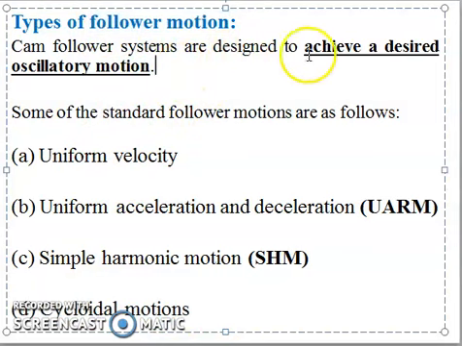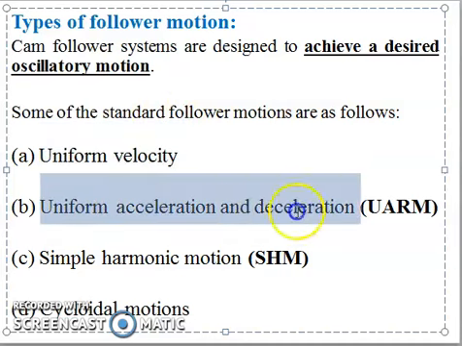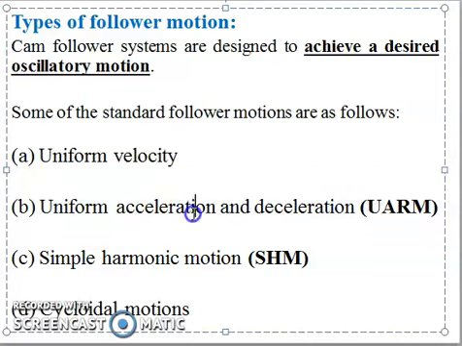The cam systems are designed to achieve the desired oscillatory motion. Some of the standard motions are uniform velocity, UARM, that is uniform acceleration and deceleration motion. Uniform acceleration and retardation and deceleration are both the same. Then simple harmonic motion, SHM, and the last one is cycloidal motion.